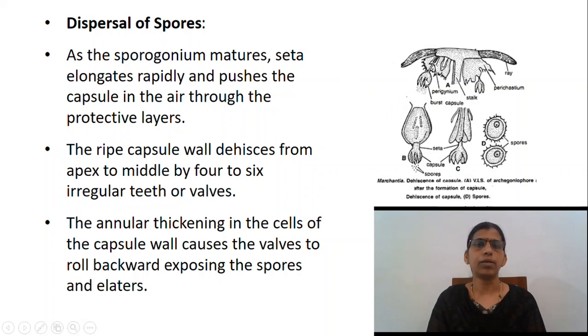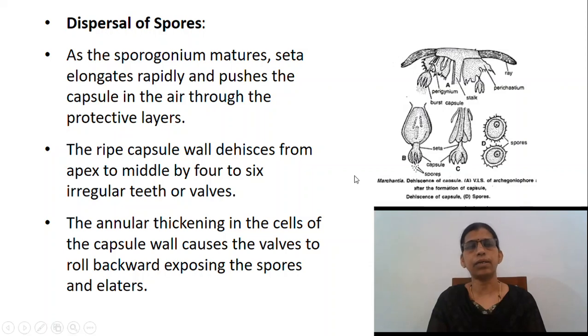If we look into the dispersal of spores, as the sporogonium matures, the seta elongates rapidly and pushes the capsule into the air through the protective layers. The ripe capsule wall dehisces from apex to the middle by 4 to 6 irregular teeth or valves. The annular thickening in the cells of the capsule wall causes the valves to roll back, exposing the spores and elaters.